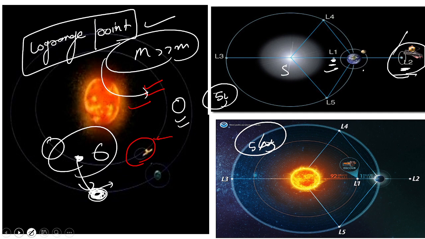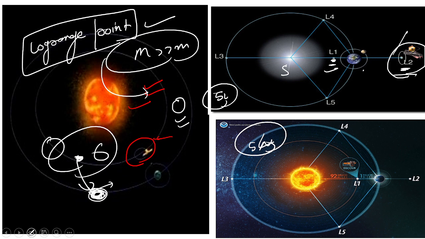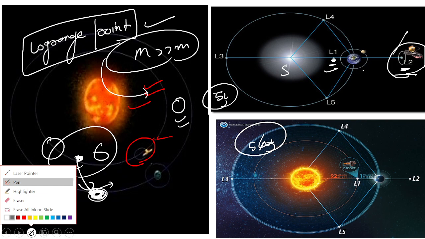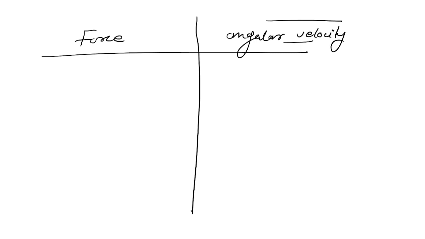So guys, before I tell you about the Lagrange points and how they are calculated, let's first understand two basic concepts. These are very simple basic physics concepts. One is force and one is angular velocity. What is force, guys? In mass bodies, which kind of force is interacting there and how? You just understand these two concepts simply, and they are very simple, okay.